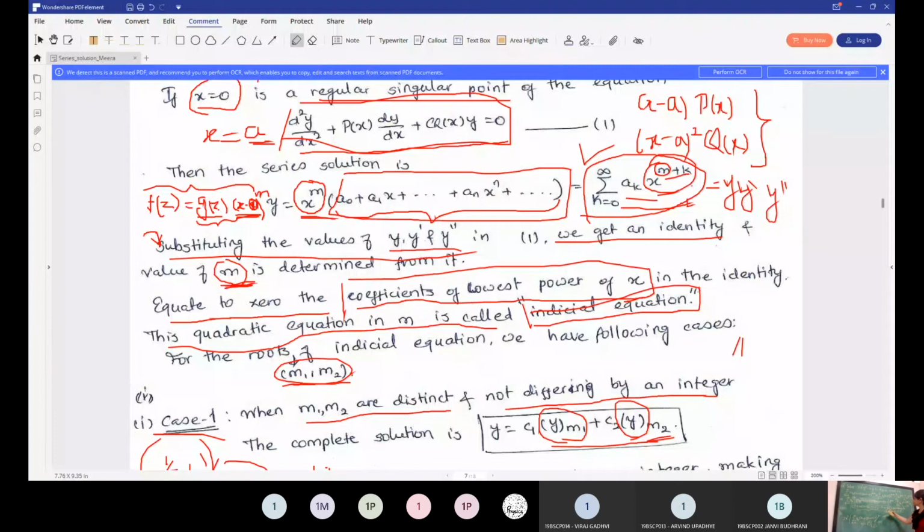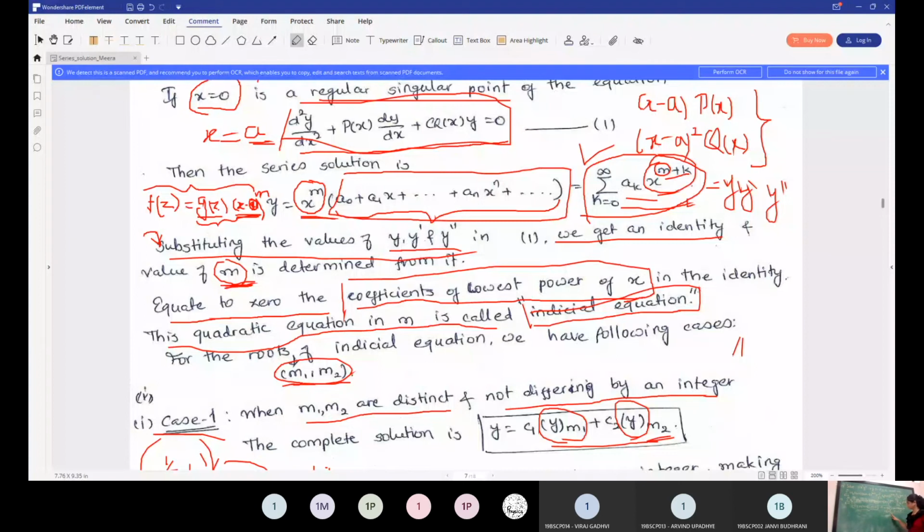In fact, from here only. Plus 2 and plus 1. And plus 2 and m equal to plus 1. Plus 1 or plus 1 and plus 2. Viraj, are you attending the class? Yes. What will be the roots of this equation?